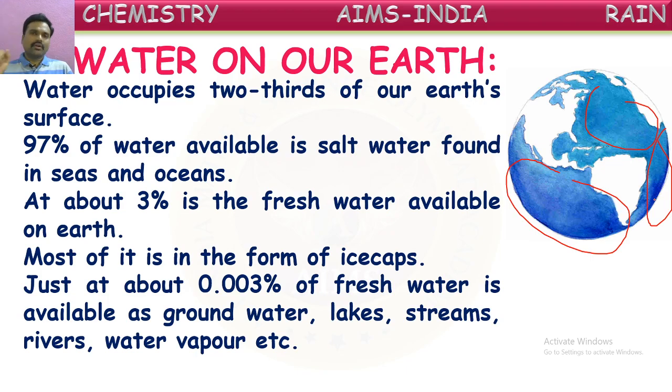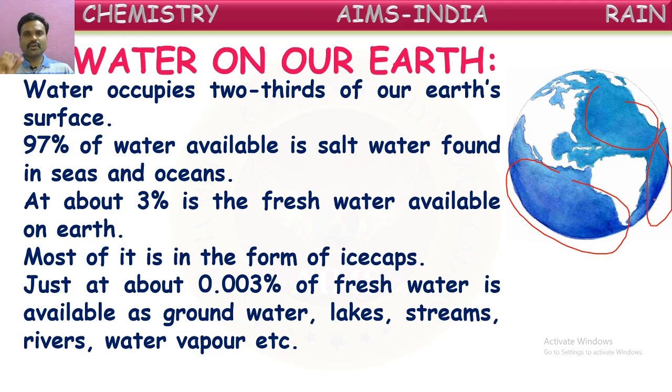If we take the total water on the earth as one bucket of water, only one drop is available in fresh and usable form. Suppose one spoon of water is fresh water, but it is in the ice form in the polar regions. The remaining water is in the oceans, in the salt water form.